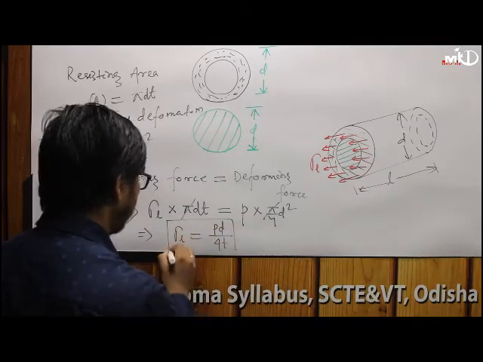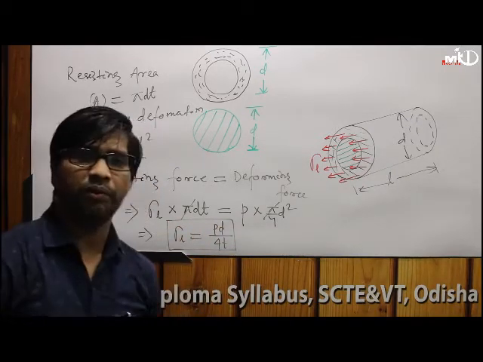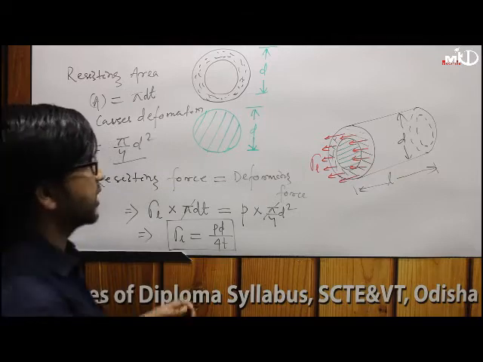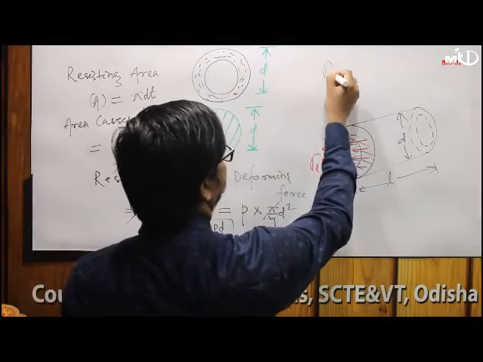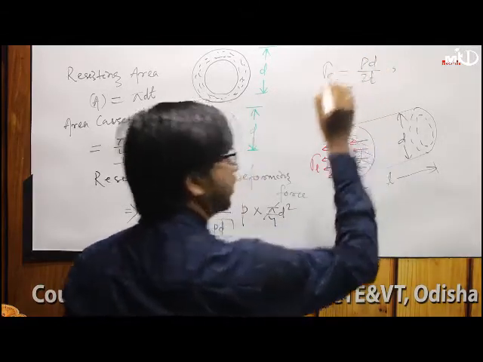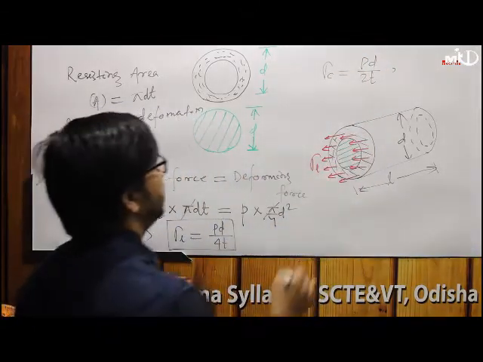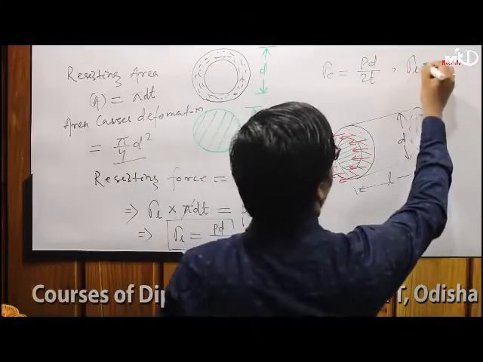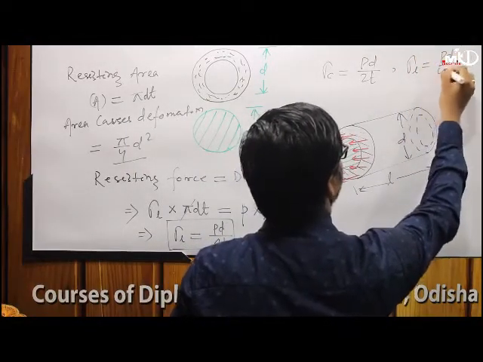So these are two important expressions you have to remember: circumferential stress sigma c, which we just derived, is PD by 2t, and longitudinal stress sigma L equal to PD by 4t. Just remember these two.